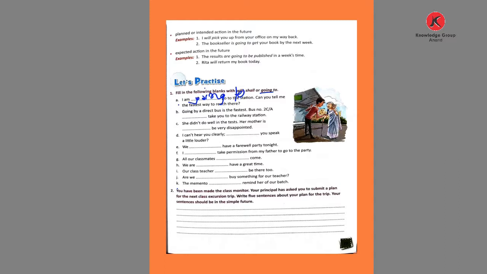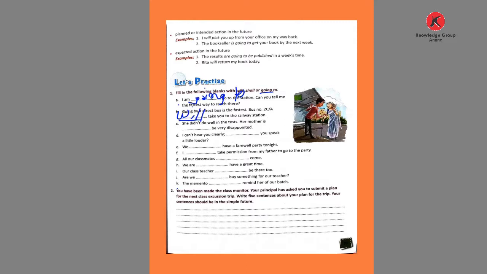Now comes the second. Going by a direct bus is the fastest. Bus number 2 blank take you to the railway station. Here the bus number is given, so what do we write here? Will. So, the B answer is will.